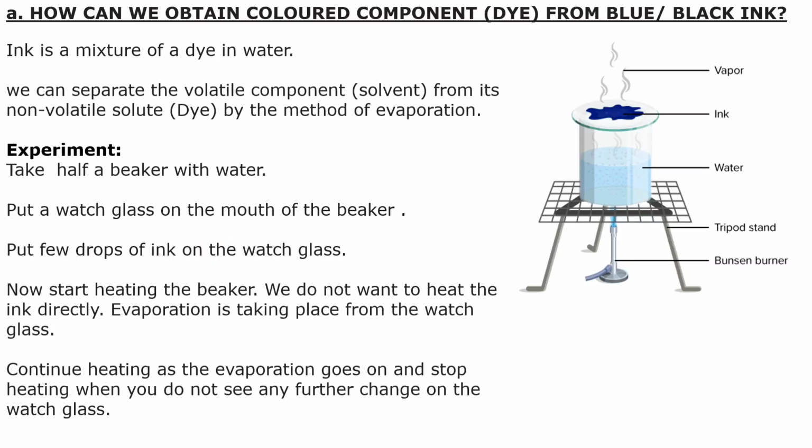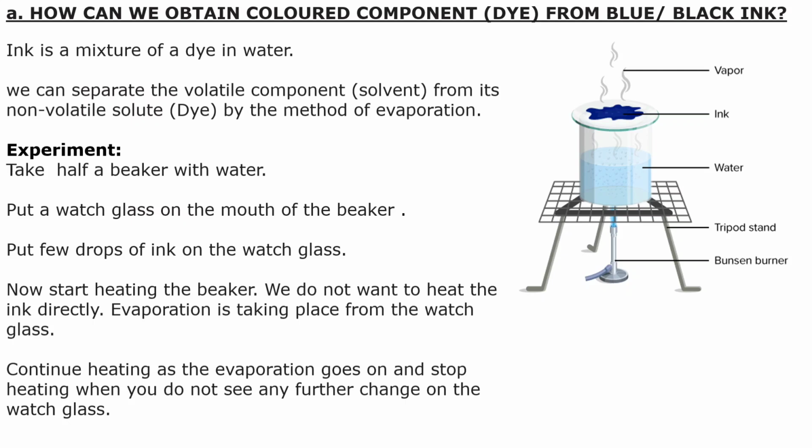Next we will see how we can obtain colored components, for example dye from a solvent. We know that ink is a mixture of dye in water. Let's separate the ink, which is non-volatile. Water is a solvent and it is highly volatile. To do this experiment, as shown in this picture, take a beaker covered with a watch glass. Half of the beaker is filled with water, and we pour the ink mixture on top of the watch glass.